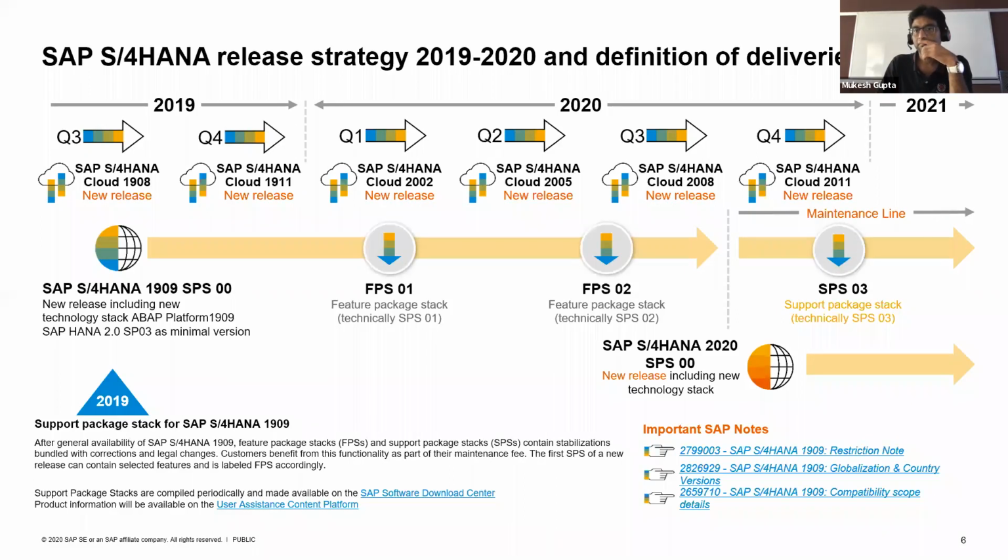So this was just to give you a glimpse about the product and the release strategy. Now we will take you through the key features and functionalities which are there in finance in the product. Pulak, over to you.